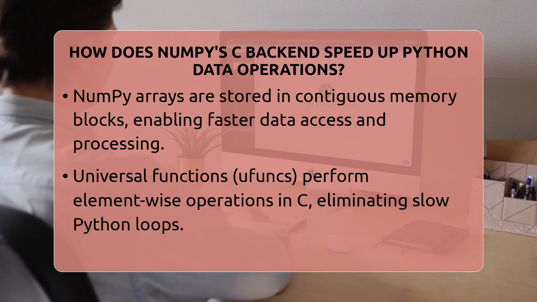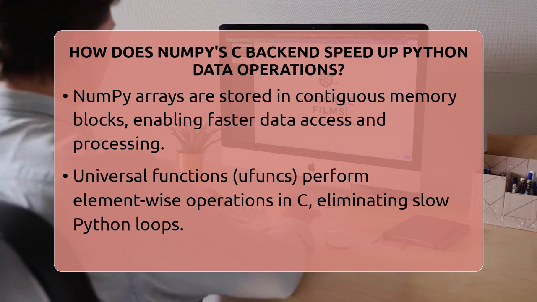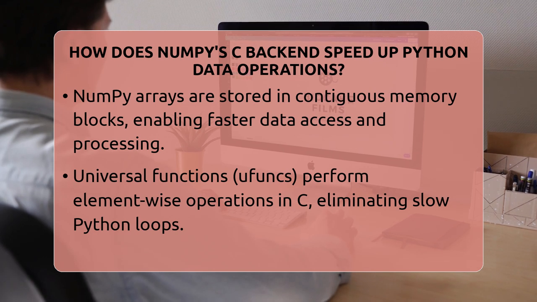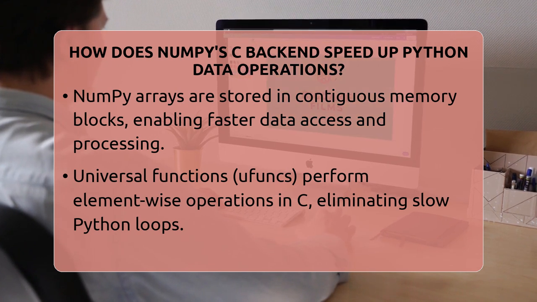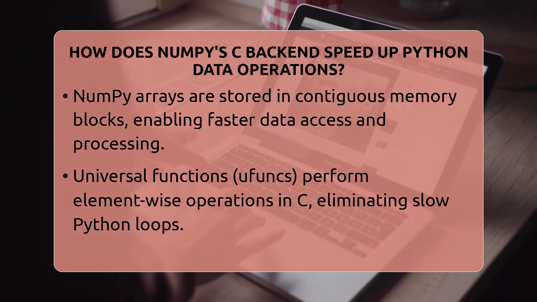Universal functions, or ufuncs, are pre-written functions in NumPy that perform element-wise operations. These functions are also written in C, so when you add two arrays or calculate their sine, the work is done in fast, compiled code. This means no Python loops are needed, which are slow because Python has to interpret each step. Instead, the C backend does the same job in a fraction of the time.